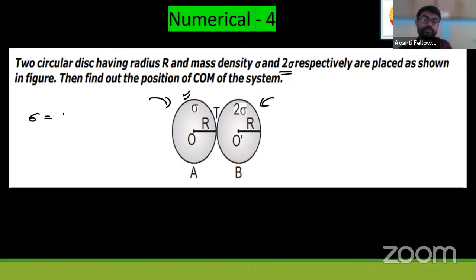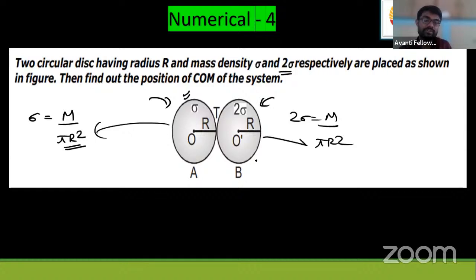Okay? And how much is in it? It has 2 sigma, the total mass of the disc upon area. Okay? This is for this disc, and this is for B disc, A and B. They say that when these two discs are placed together like this, find the position of the center of mass of the system. It's a rigid body problem.